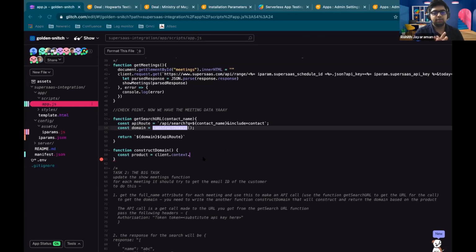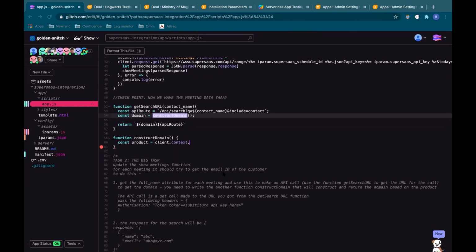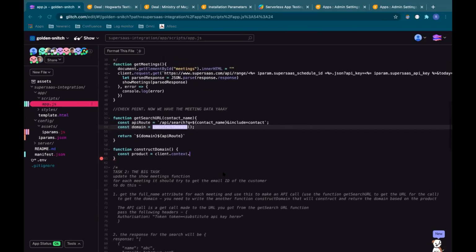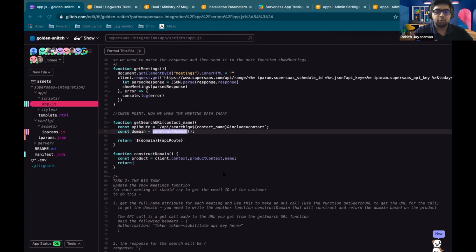Product context. Client.context.productContext. Do you hear me? Yeah, I can hear you, Ilya. I'm a little bit lost in this documentation. Where's the context coming from? So what's the exact context method? It's the same as what you saw in the iparams: client.context.productContext.name, right? In both your iparams.js and your app.js, you can get the product name in the same way.